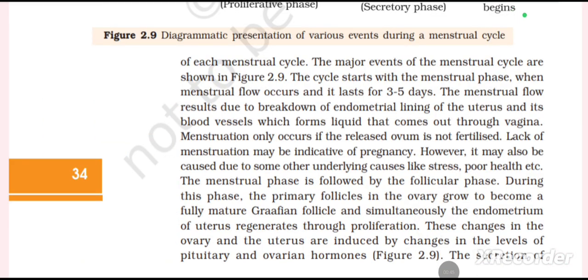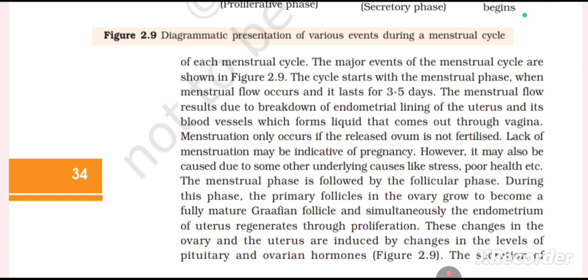The major events of the menstrual cycle are shown in figure 2.9. The cycle starts with the menstrual phase when menstrual flow occurs and it lasts for 3 to 5 days. The menstrual flow results due to breakdown of endometrial lining of the uterus and its blood vessels, which forms liquid that comes out through vagina.